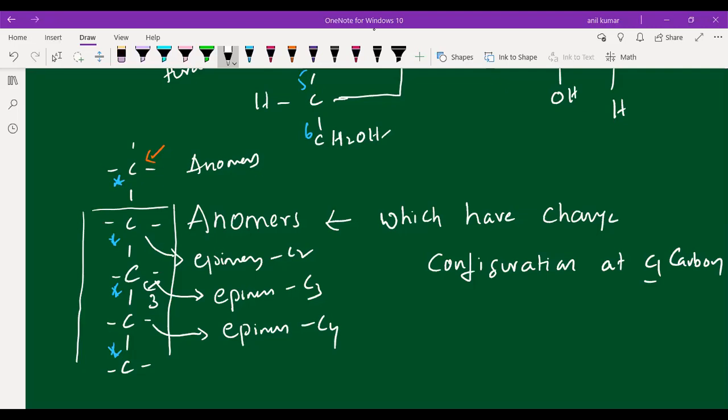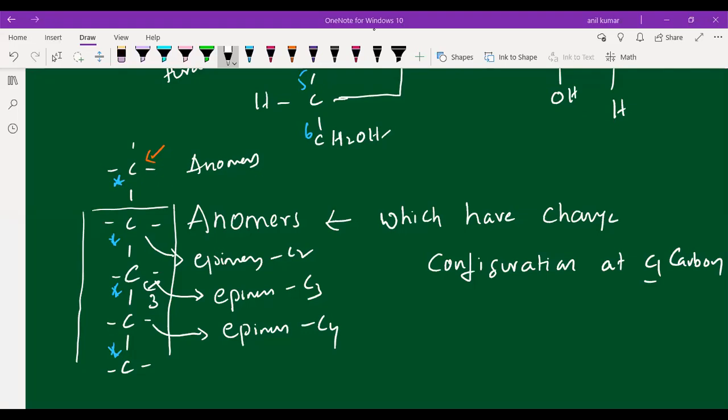Students, have you understood or not? Please message in the chat box. What is the difference between anomers and epimers? Anomers means if the configuration is changed at the first carbon. Other than the first carbon, if the configuration is changed at any other carbon, we call it epimers. If it is changed at the second carbon, C2 epimers. If it is changed at the third carbon, we call it C3 epimers.